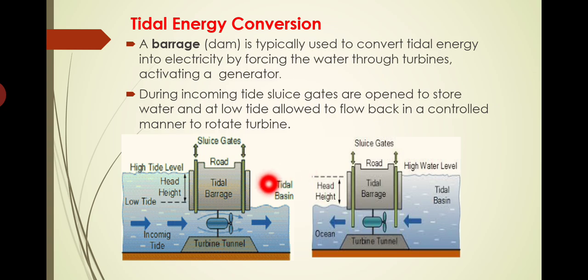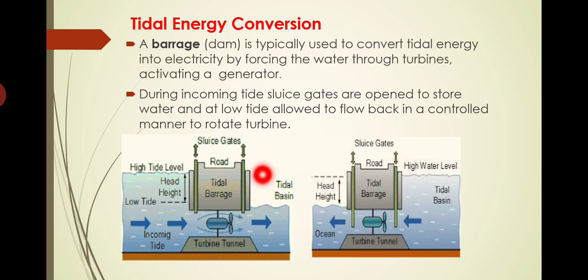We will have a sluice gate. During the high tide, we keep that sluice gate open, so that the water will be directly passing to the other side of the barrage through this opening. Within that opening itself, we have provided the turbine also. If the water flows towards one direction, the blades of the turbine will rotate, which in turn is utilized for power production. So the water level at the other side will be increasing.